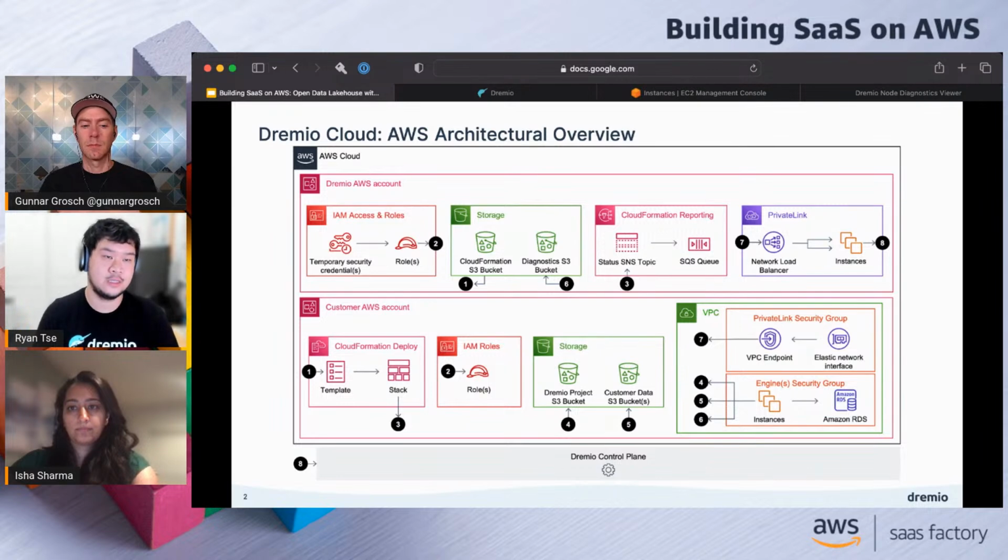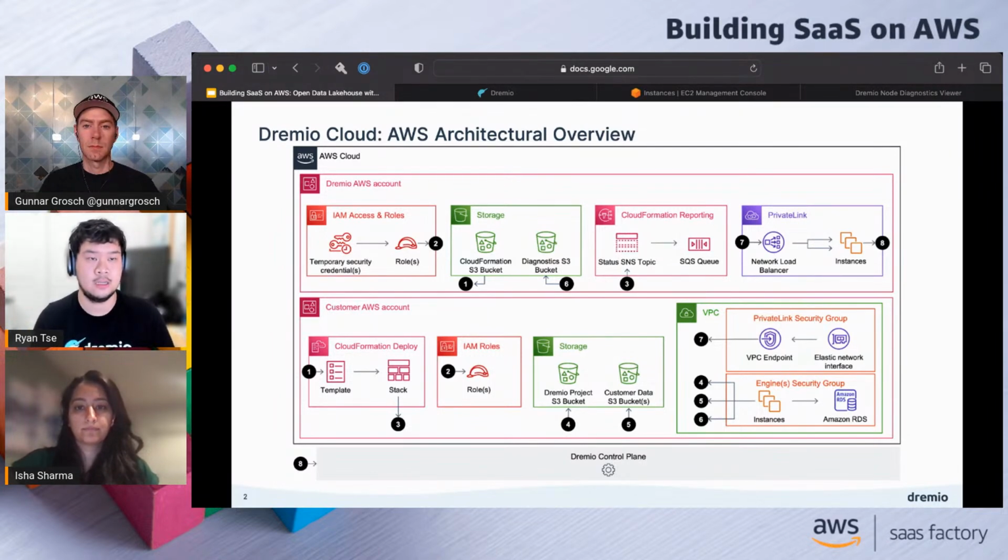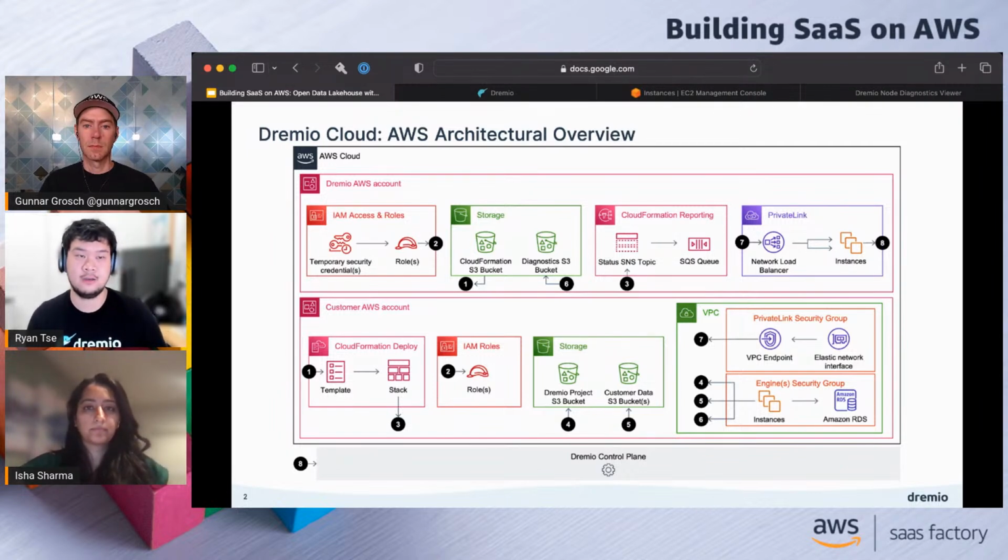Then finally, there's this last bucket, number 6, and this points to this Diagnostics S3 bucket here in the Dremio AWS account. I'm not going to go too much into detail about this just yet. I'll save that for later, but we do have this Diagnostics S3 bucket, which is also something that the instances may potentially write to.